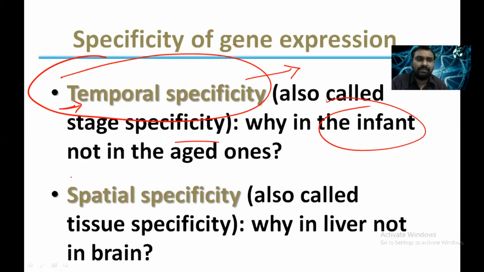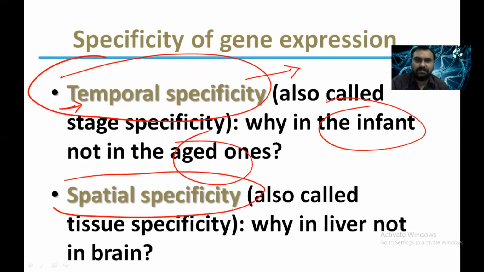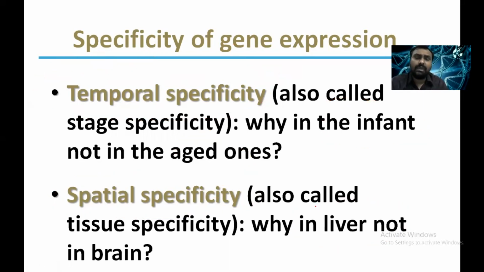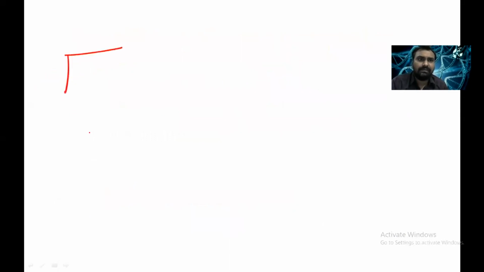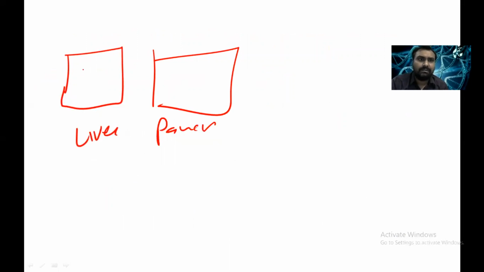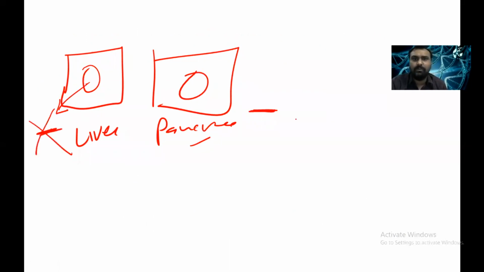Then there is spatial specificity, where a gene is expressed in a particular organ and not in other organs. Suppose we have a liver cell and a pancreatic beta cell. The nucleus contains the same genetic material. In the liver the gene for insulin is there, and in the pancreas also there is a gene for insulin, but in the liver it is not expressed, while in the pancreas it is expressed to produce insulin. So why does this occur?